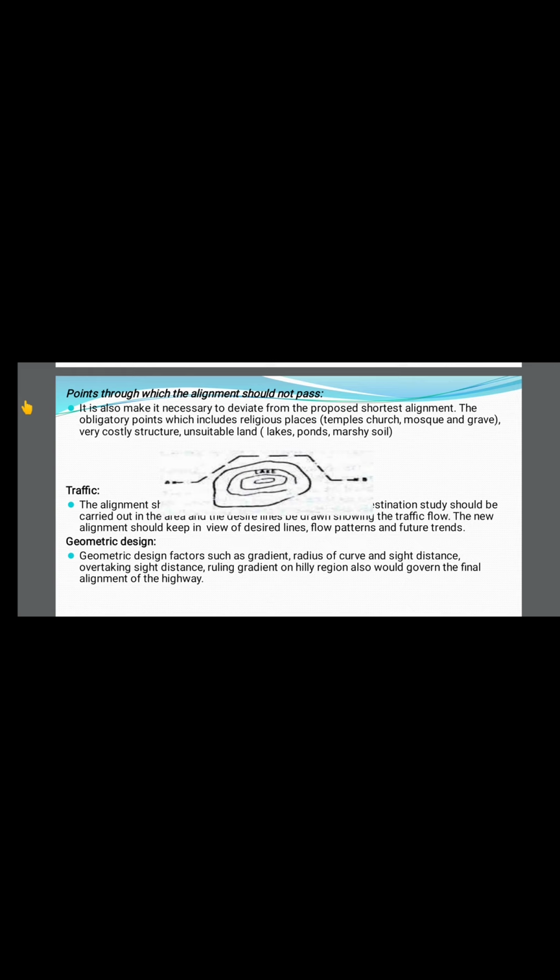Next is the geometric design. Geometric design factors such as gradient, radius of curve, sight distance, overtaking sight distance, and rolling gradient in hilly regions would govern the final alignment of the highway. In geometric design, there are again various factors: the gradient of the road, radius of the curve, sight distance, that is stopping sight distance and overtaking sight distance, then rolling gradient of the hill region. These are the factors.